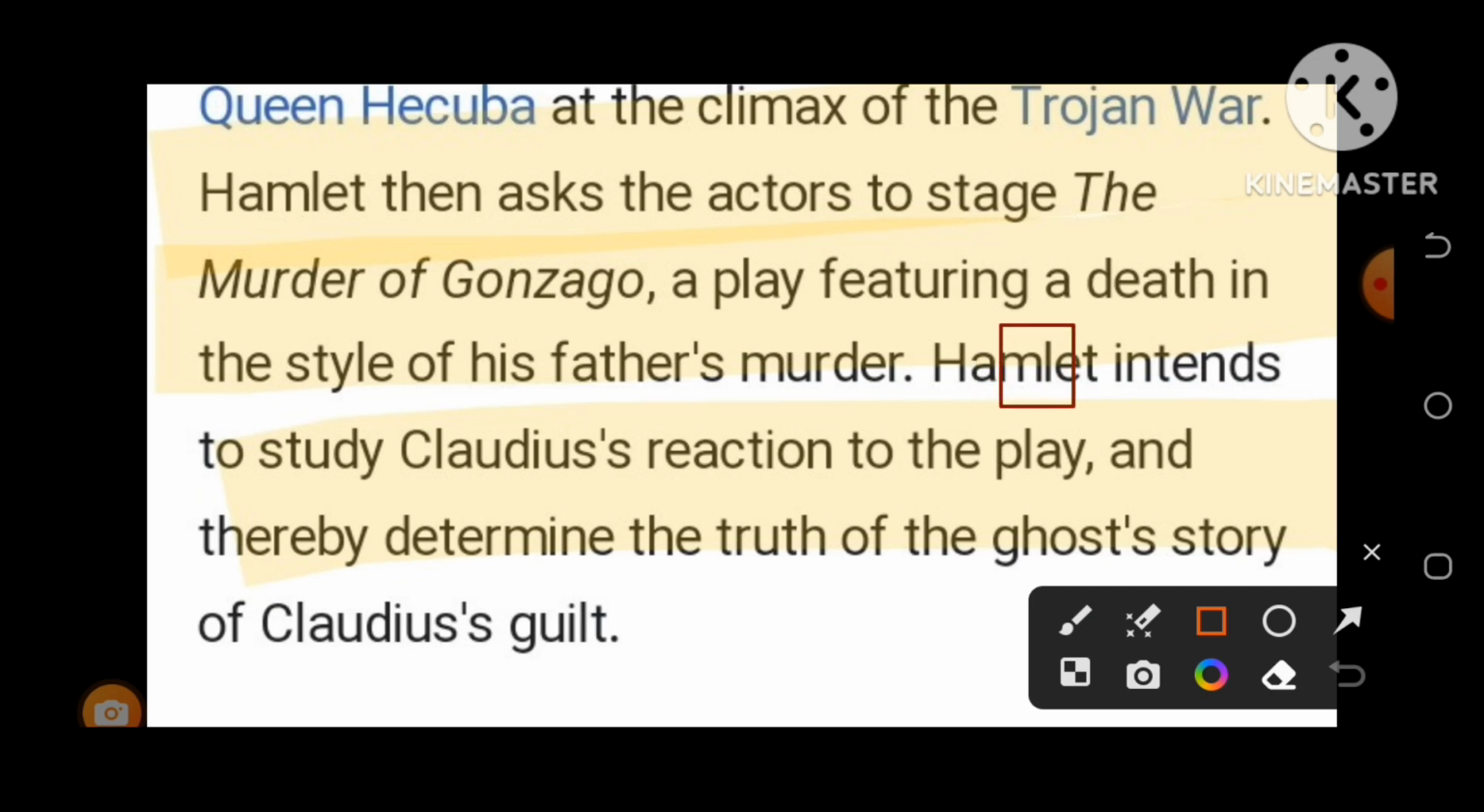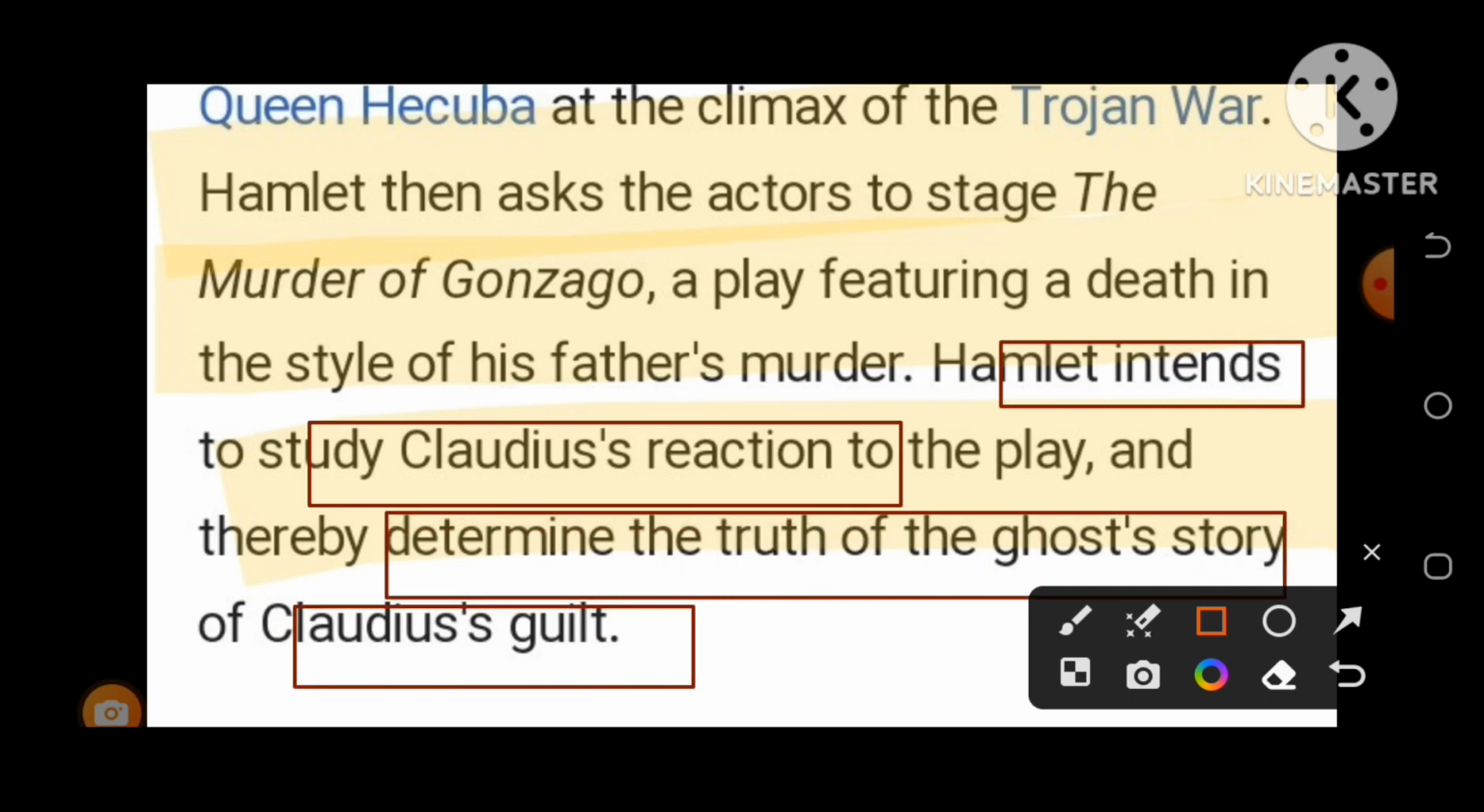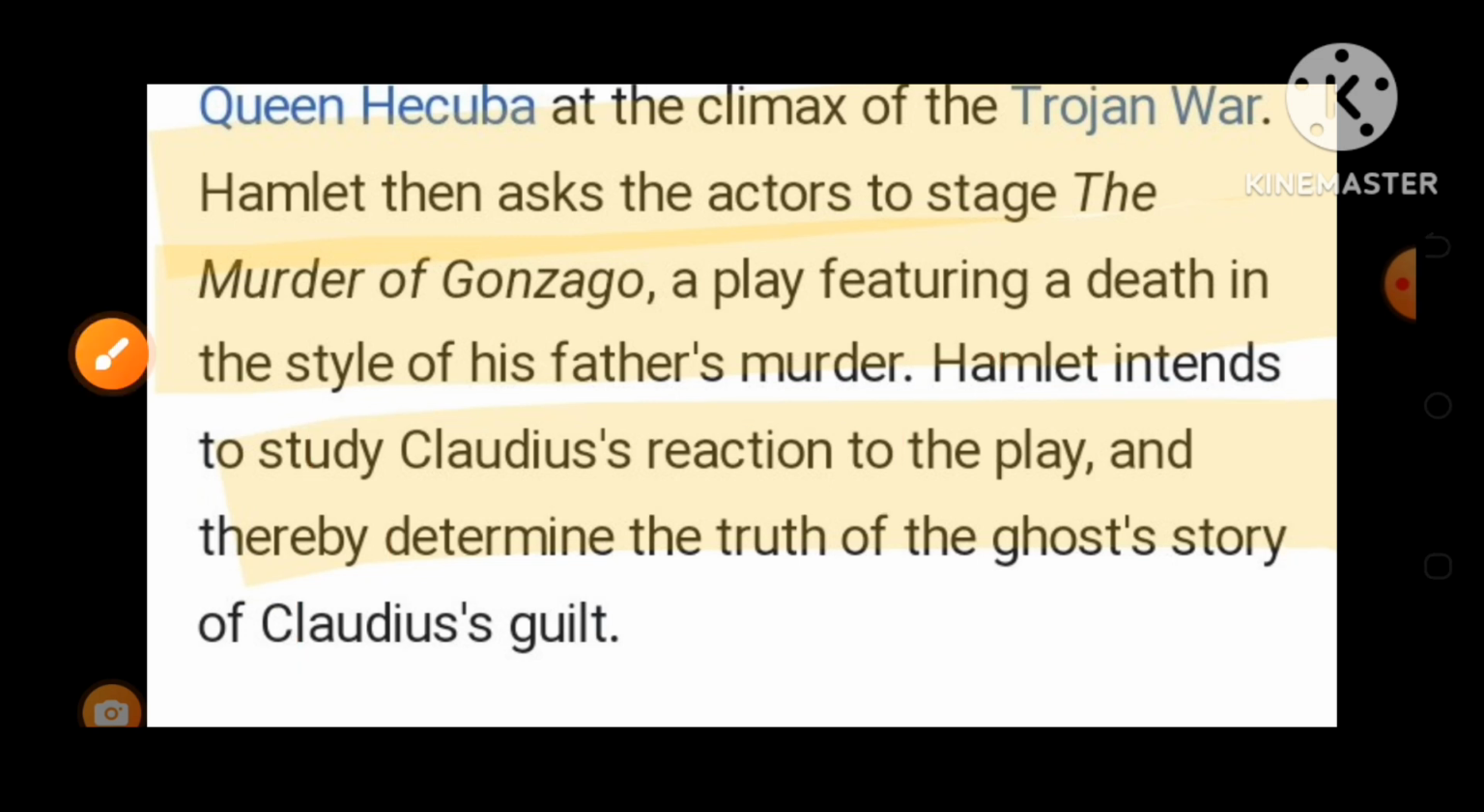Hamlet intends to study Claudius' reactions in the play. Thereby, he determines the truth of the ghost story of Claudius' guilt. Yes, as the ghost has told Prince Hamlet, but he didn't immediately believe it. He wants to perform a play and create the same situation so that he knows what actually happened with his father. Yes, so let us know some more information.